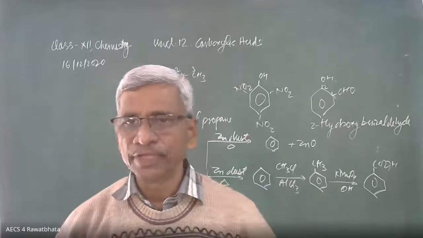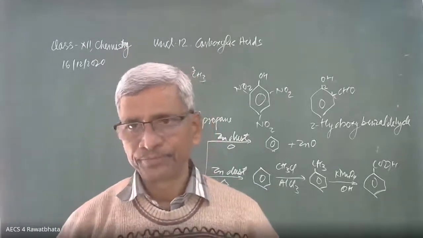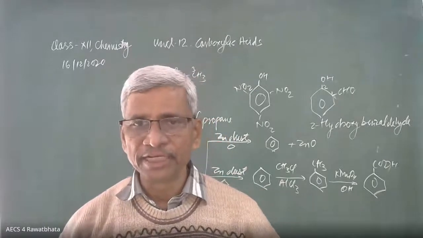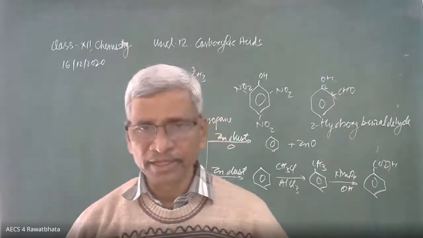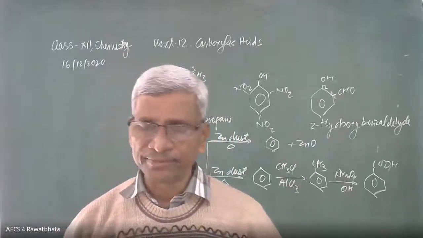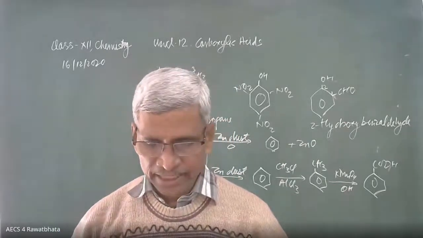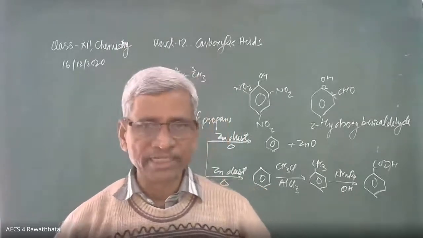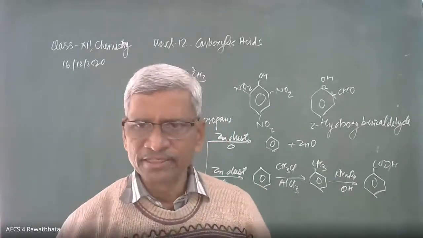In Reimer-Tiemann, if we use CHCl3, then we get salicylaldehyde. If it is CCl4, vice versa, we get salicylic acid. By Kolbe's reaction also we can convert into salicylic acid. Is the reaction needed, or can you do it?